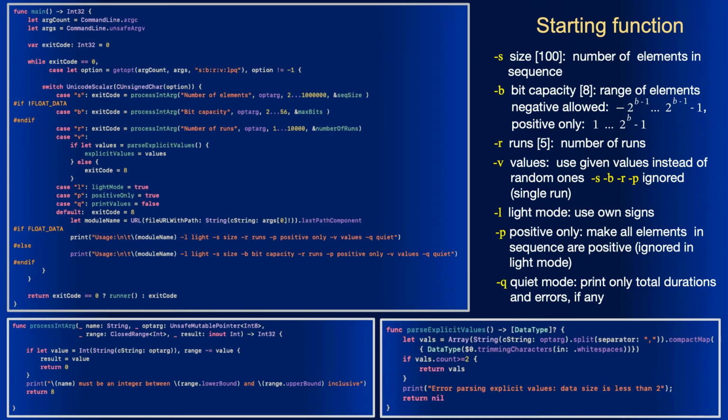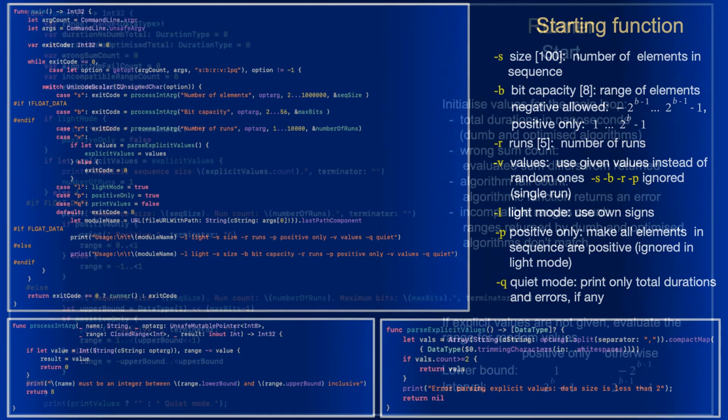The main function uses subfunctions, process int arg and parse explicit values. Their codes are presented here as well. Variable exit code is initialized with 0 and changes to a positive value in case of an error. Finally, if exit code is 0, we call another function named runner, otherwise we exit with exit code.